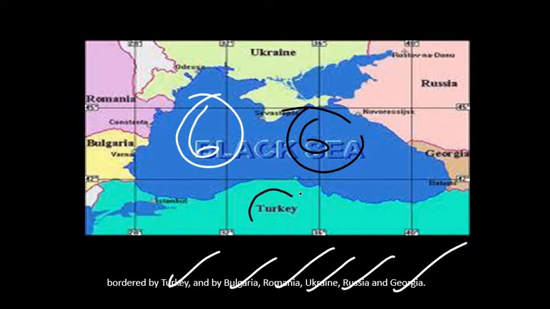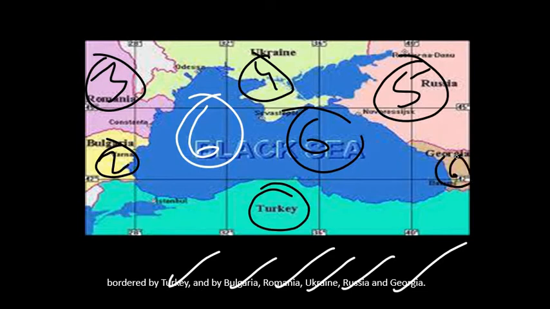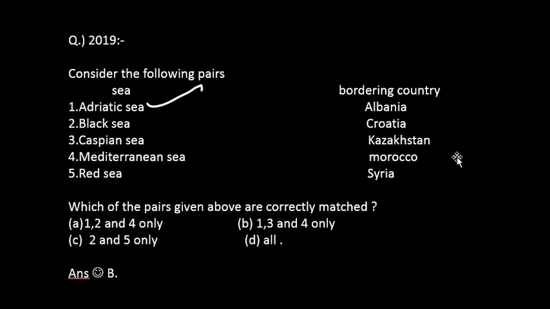First one is Turkey, second one is Bulgaria, third one is Romania, fourth one is Ukraine, fifth one is Russia, and the sixth one is Georgia. Georgia is located in this region. So you should remember all these things. Next we will see the third option, that is Caspian Sea. We are done with the Black Sea. Now we'll go to the Caspian Sea.